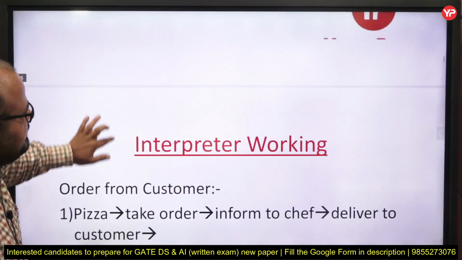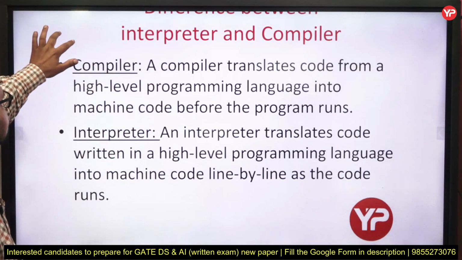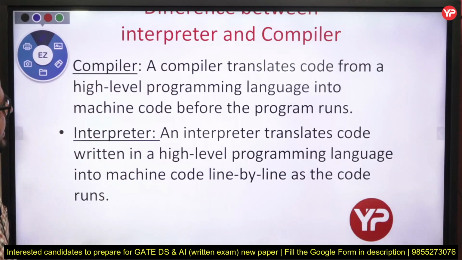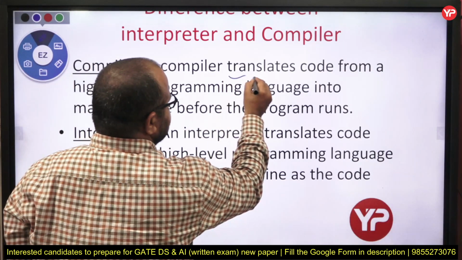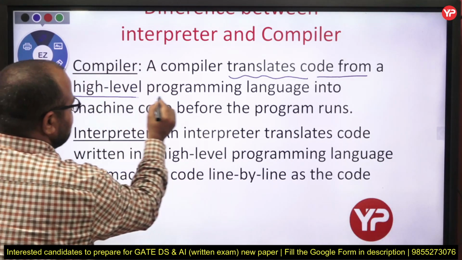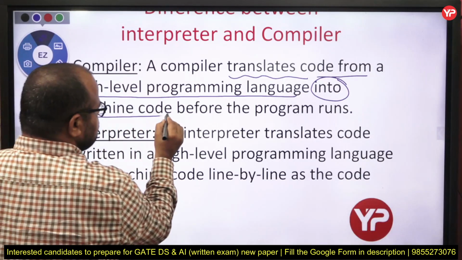So moving towards the basic definition of interpreter and compiler. See, my dear students, the definition is very simple. Compiler translates code from a high level programming language into machine code.